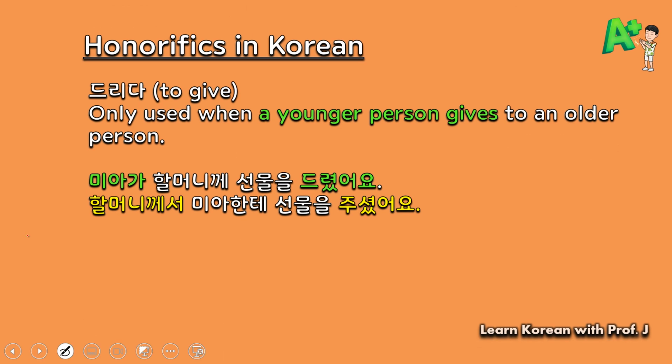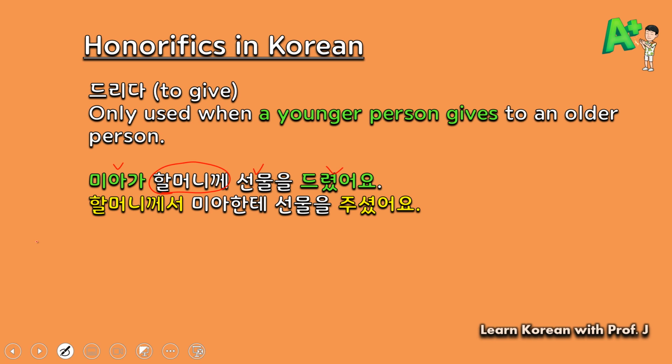There's one more thing that you need to consider. 드리다 is the honorific form for 'to give'. However, this is confusing because 드리다 is only used when a younger person gives to an older person. For example, 미아가 할머니께 선물을 드렸어요. So Mia is giving a gift to 할머니, to grandmother, right? So this sentence is correct.